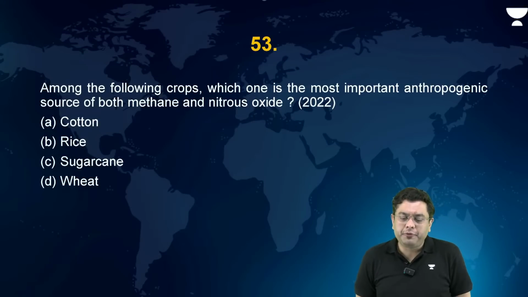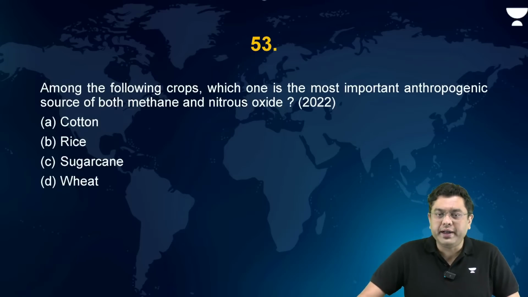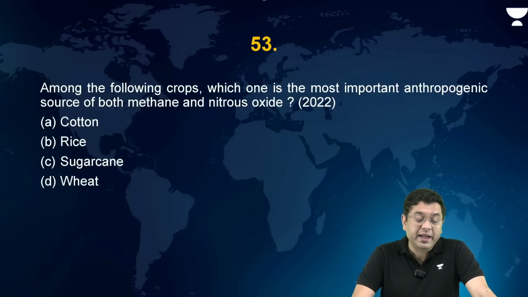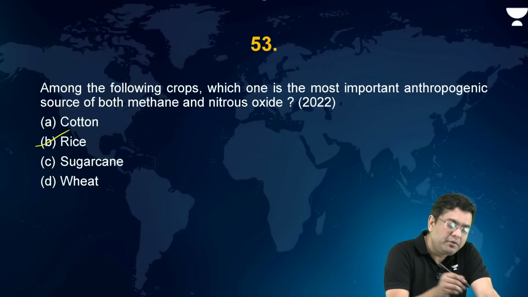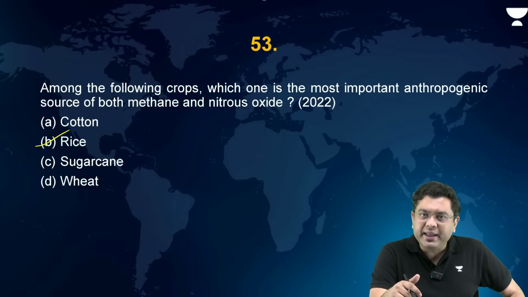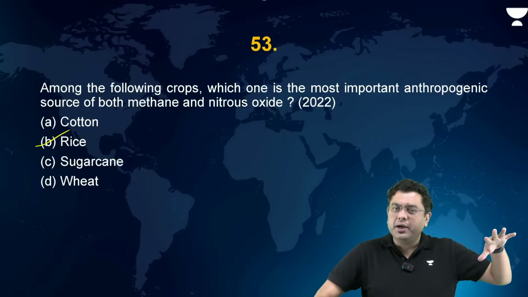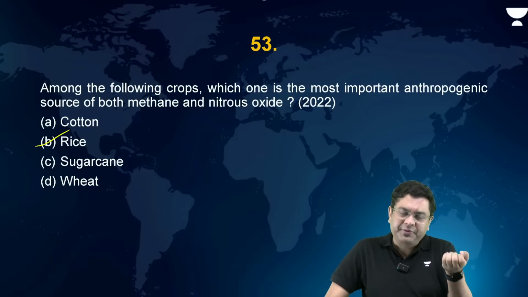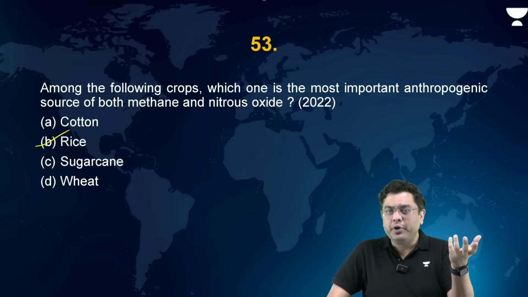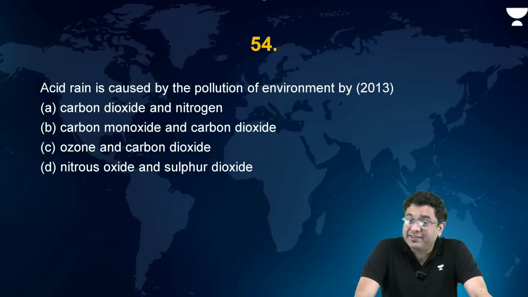Now, among the following crops, which one is the most important anthropogenic source of both methane and nitrous oxide? Now here, methane and nitrous oxide, both of them are released in large amount from which of them? Rice. Isn't it? Simple, straightforward question. Why rice? Because it is in the case of rice where you carry out the flood irrigation, where you basically, in the rice field, you have a large amount of water, standing water. That is where the saplings, they will produce organic matter, methane is produced, and that methane eventually is released in the atmosphere.